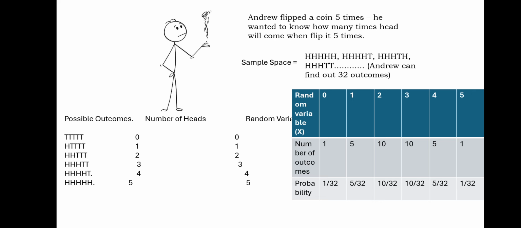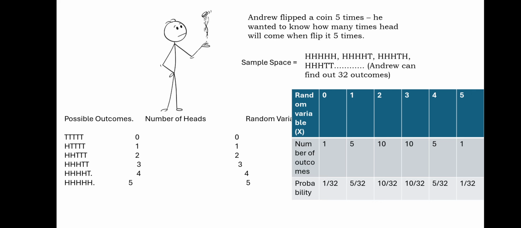The probability of getting the second situation is 5 by 32, because the second possibility can be seen in 5 ways. The third possibility can be seen in 10 ways. We have a total of 32 outcomes, so the probability will be 10 by 32.